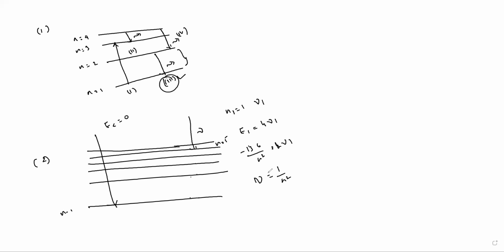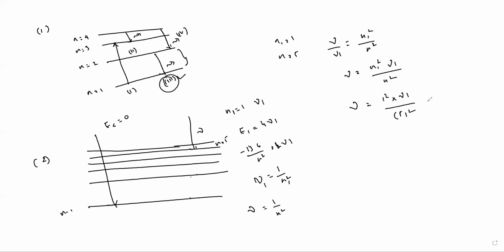So from this relation, how do you write? We are talking about the first one, so this is n1 and nu1. Then nu is proportional to 1 by n square. Here n1 is equal to 1 and n is equal to 5. From this relation, they are asking nu. So nu by nu1 is equal to n1 square by n square. Am I correct or not? Quite opposite. So nu is equal to nu1 times n1 square by n2 square. n1 square is 1 square, n2 square is 5 square. So this is nu1 by 25. Clear?